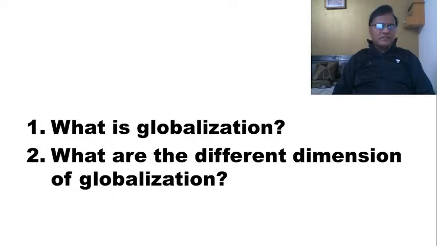From there, they came to Europe, India, and different parts of the world. That is what we call globalization, right? So it was there right from the days of the beginning of civilization. People are moving from one place to other place. They are going from one region to other region.